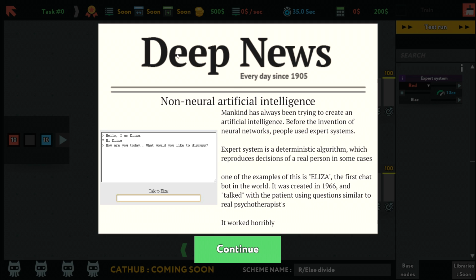Non-neural artificial intelligence. Deep news. Every day since 1905, mankind has always been trying to create an artificial intelligence. Before the invention of neural networks, people used expert systems. Expert system is a deterministic algorithm which reproduces decisions of a real person in some cases. One of the examples of this is Eliza, the first chatbot in the world. It was created in 1966 and talked with the patient using questions similar to real psychotherapists.